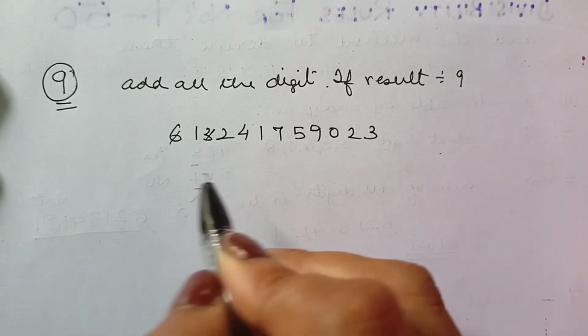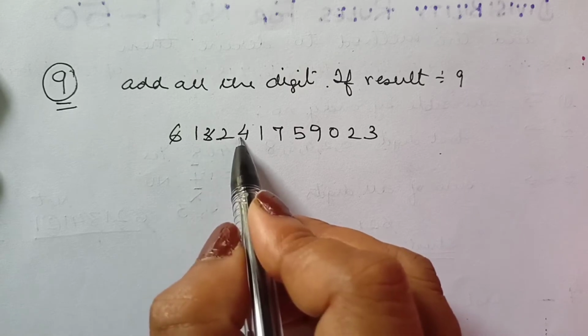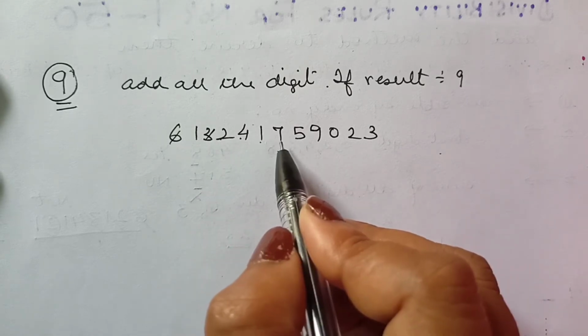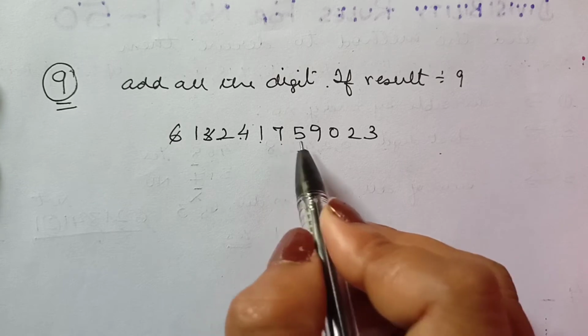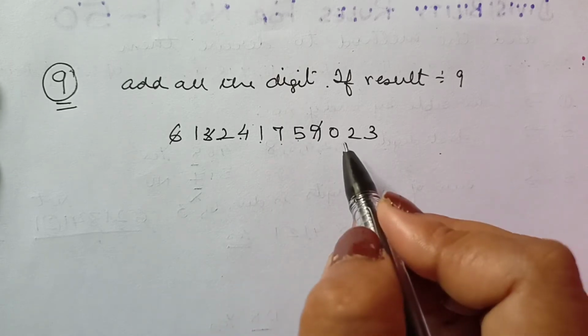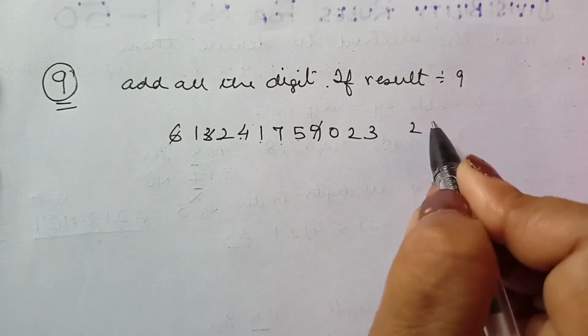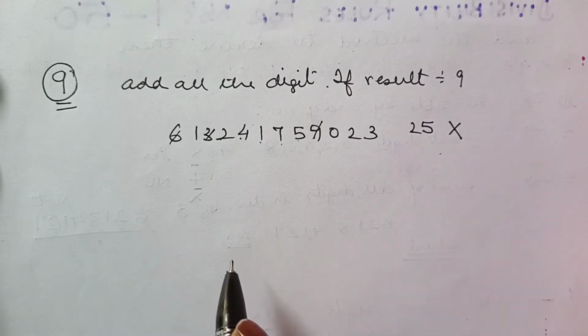6 and 3, 9. I will not add up. 2, 1, 3, 4, 7. 7 and 1, 8 and 7, 15. Then 15 plus 5 is 20. I will not add up 9. 20 and 3, 23. So it is not divisible by 9.